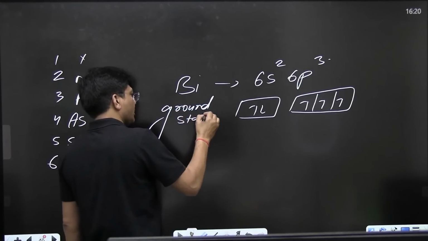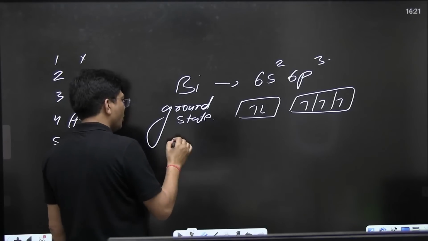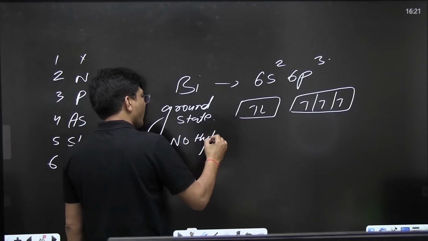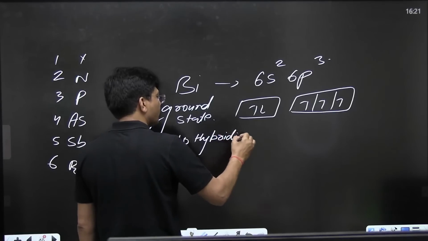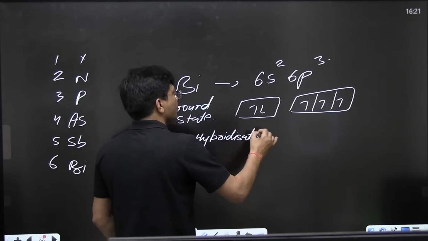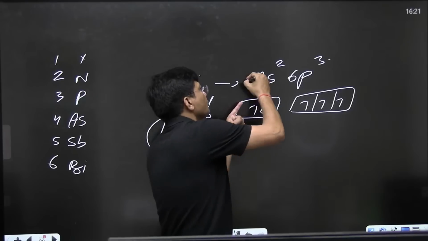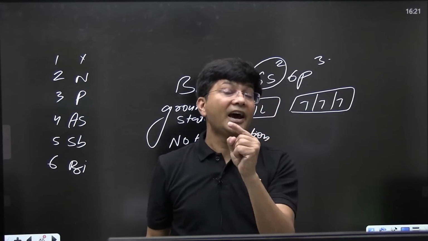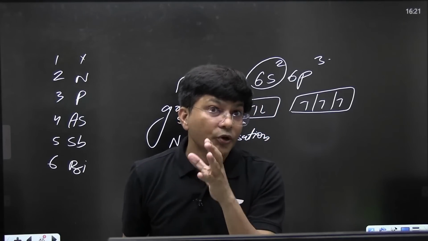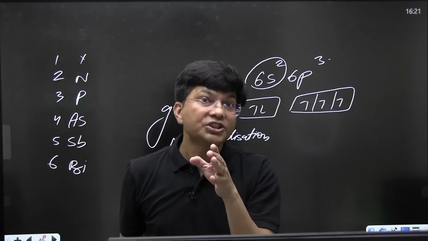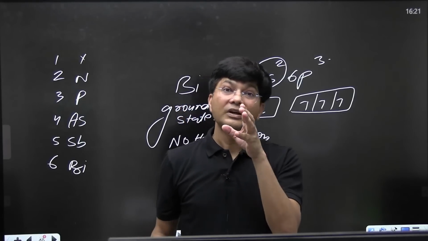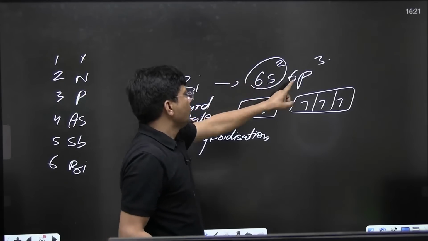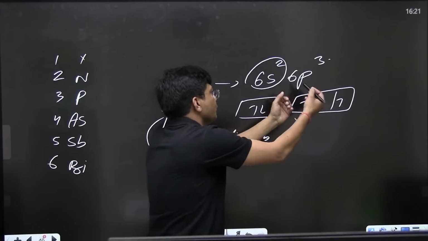Now if you talk about the hybridized state, there is no hybridization. They will not hybridize. They will not mix. Why no hybridization? Could you please let me know the reason for it? Because you know that the nuclear force of attraction is very high over here because of the poor shielding or screening effect of d and f subshells. Do you remember? The force of attraction was very high, so they only are going to form bonds.